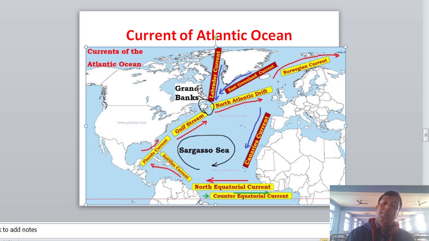This is the part of Labrador from Canada, so this is the Labrador current. The warm and cold currents meet here in the Grand Banks. From Labrador there is a cold current, and with this cold current, with the help of winds, many icebergs come, and it is called an ice wall.